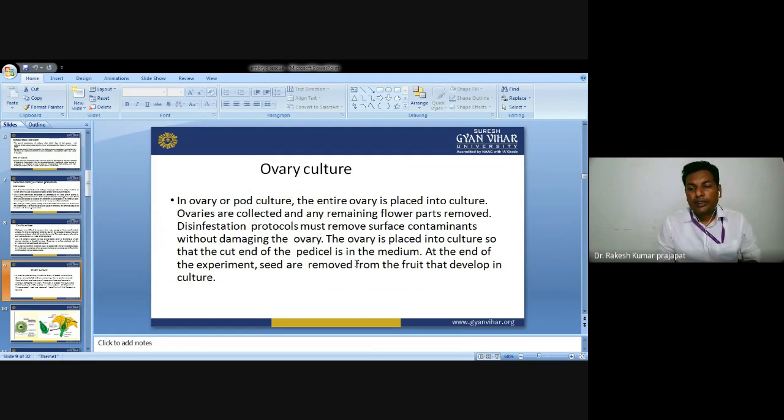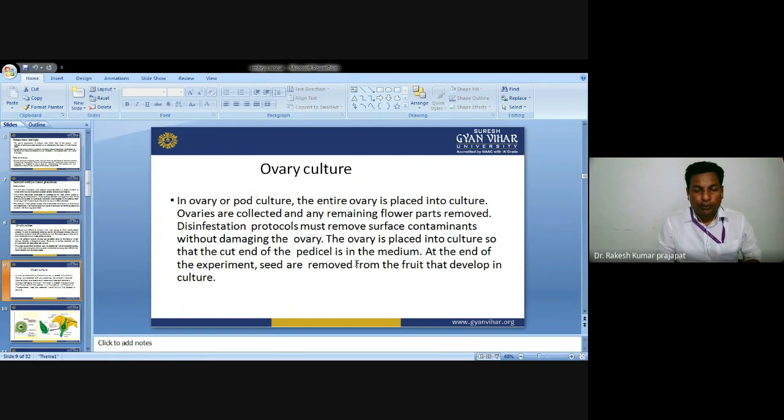Next is ovary culture. In ovary or pod culture, the entire ovary is placed into the culture. Ovaries are collected and any remaining flower parts removed. The disinfestation protocol must remove surface contaminants without damaging the ovary. The ovary is placed into the culture so that the cut end of the pedicel is in the medium. At the end of the experiment, seeds are removed from the fruit that developed in culture.